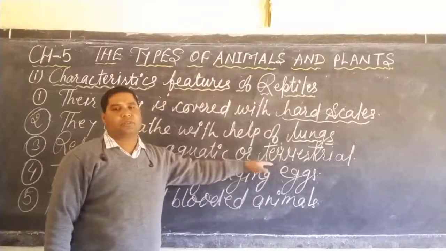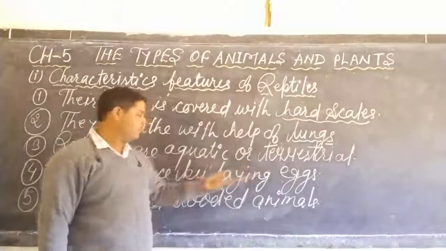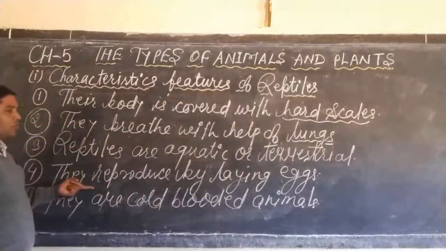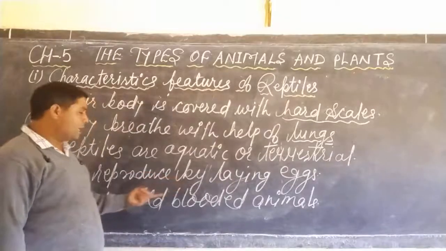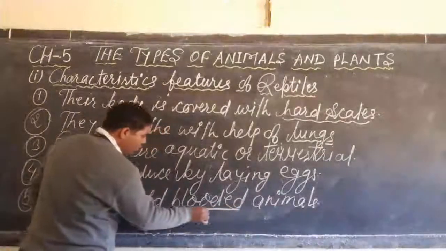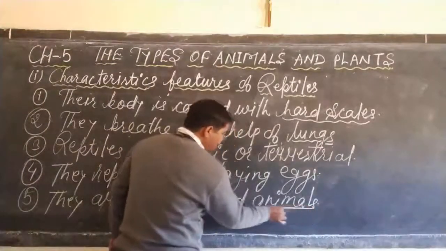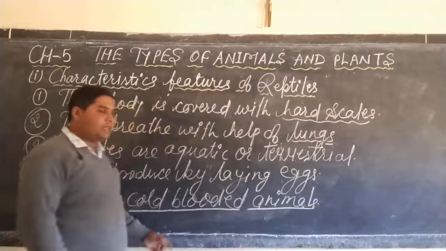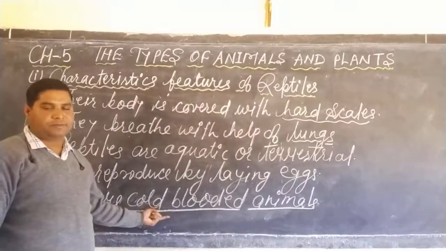They live both in water and on the land. They reproduce by laying eggs, and reptiles are also cold-blooded animals. As the fishes are cold-blooded, reptiles too are cold-blooded.